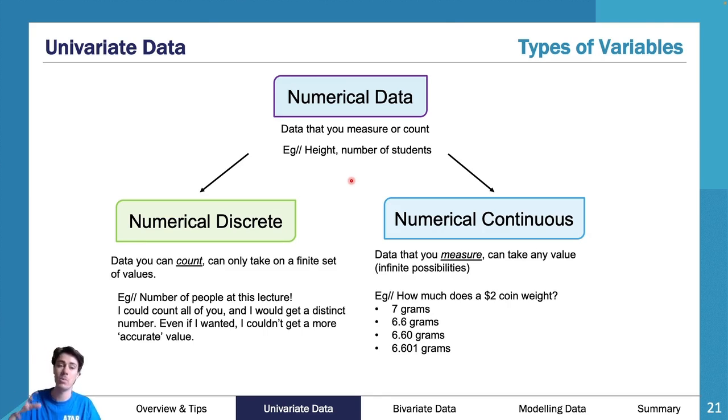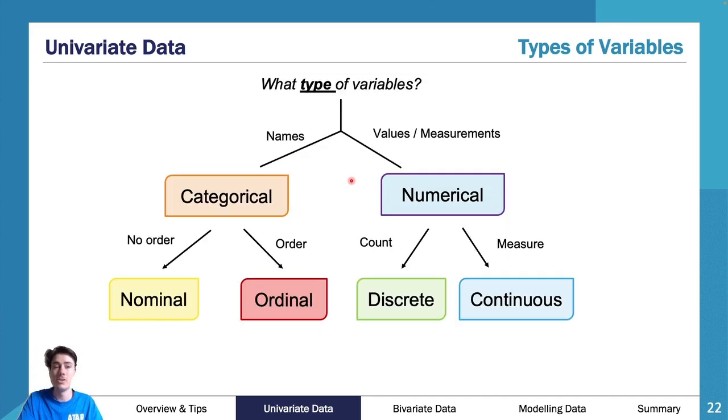Continuous, on the other hand, is something that's more measured. Usually they use weight, temperature, height. These things can go to as many decimal places as you want. Depends on how accurate you want to be. So if I weigh 5 people and I find one is 80.2, one is 100.5, someone is 89.32, someone is 92.67, or someone is 50.25. It's a measurement. They're different values. They can be anything. They don't have to fit into 1, 2, 3. They don't have to fit into that.